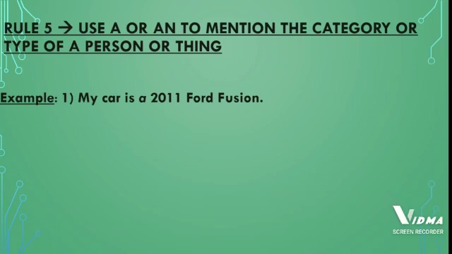So I have used a 2011 Ford Fusion, because the rule is we have to use a or an to mention the type or a category. So 2011 Ford Fusion is a type of car. So I have written a before 2011 Ford Fusion. Now next example, Jim's daughter is an intelligent girl.